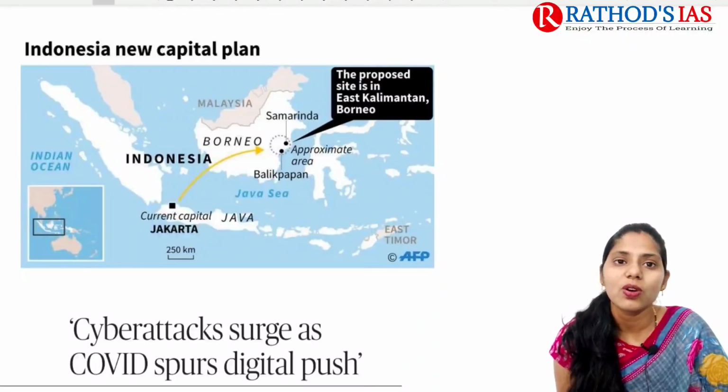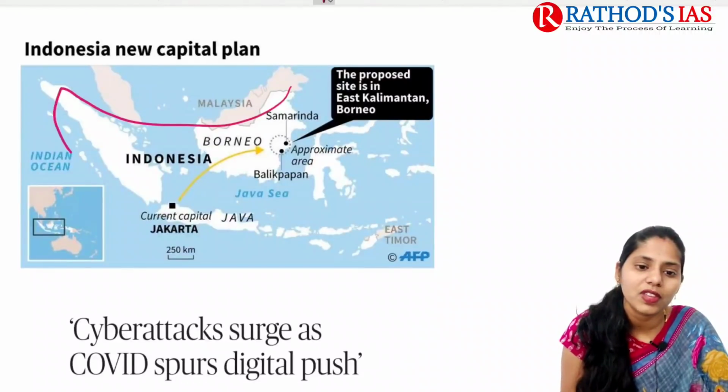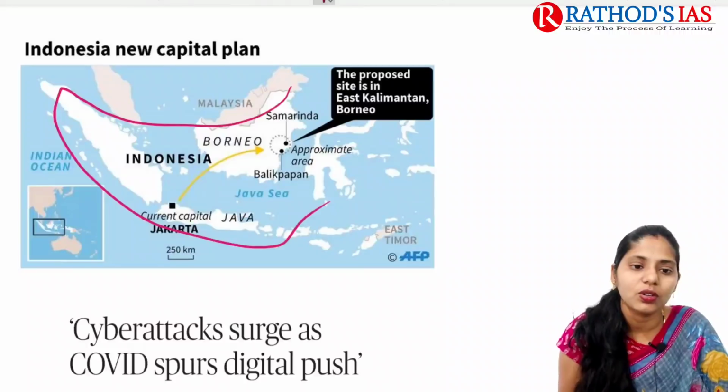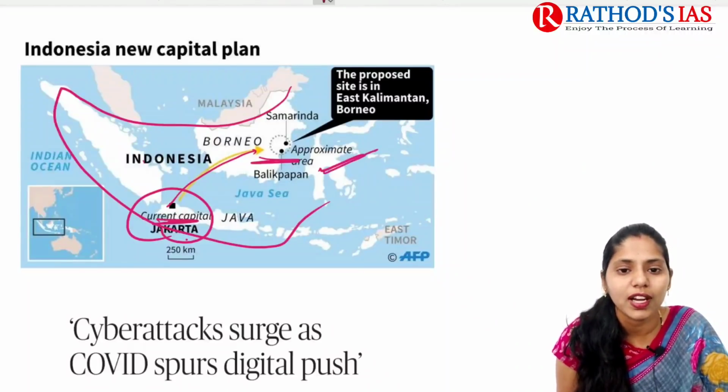Okay, so if you're talking about where we are shifting, here this is our Indonesia. This white colored part is our Indonesia, and here we have our current capital, that is Jakarta. They are mainly trying to move Jakarta to the Borneo Islands. So here this is the approximate area they are talking about.